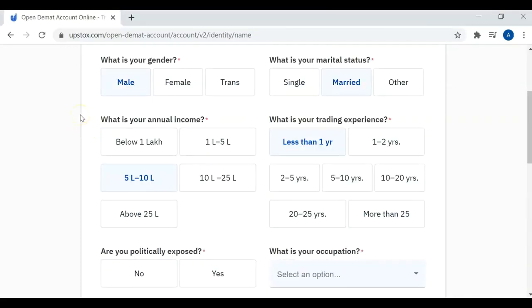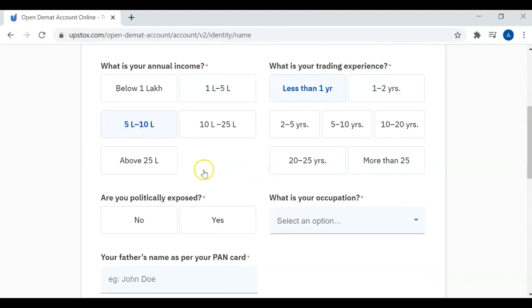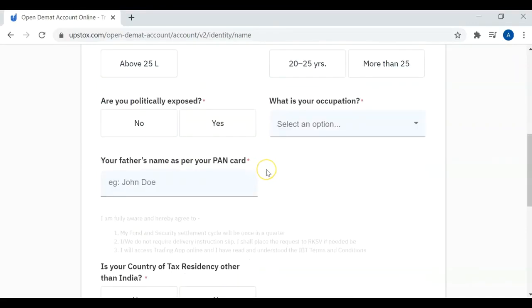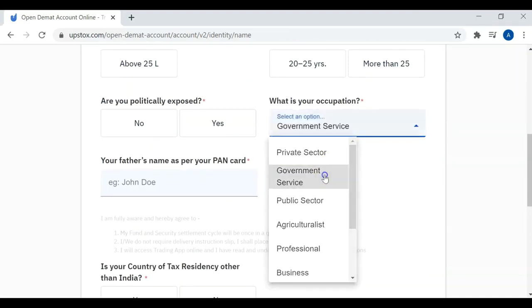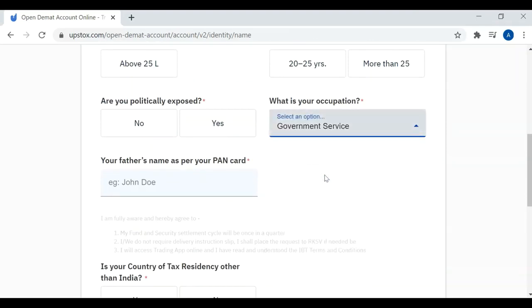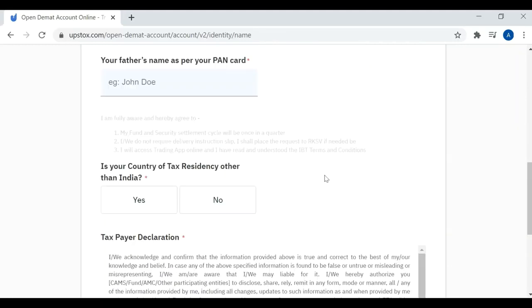SEBI needs your details like your gender, marital status, annual income, trading experience. SEBI needs such details in order to open a Demat account. It's all related to your occupation and personal details, and it varies from person to person, so you fill it on your own.